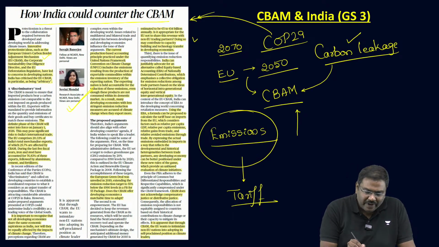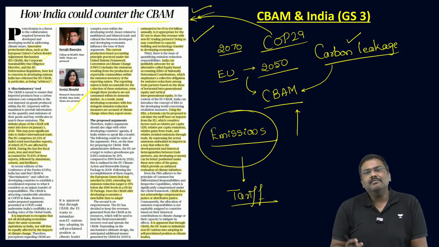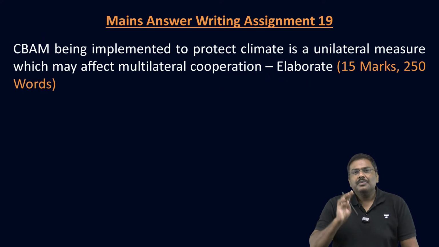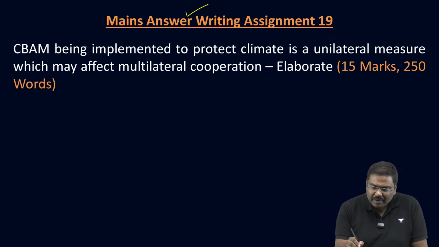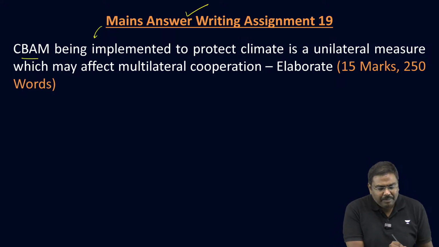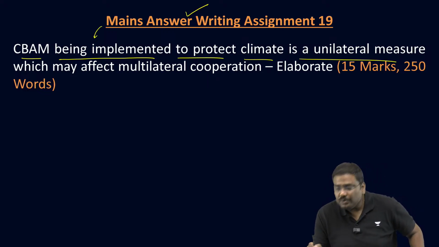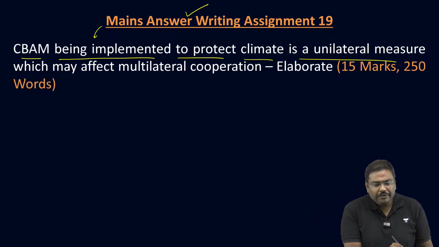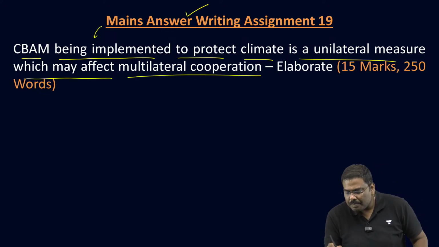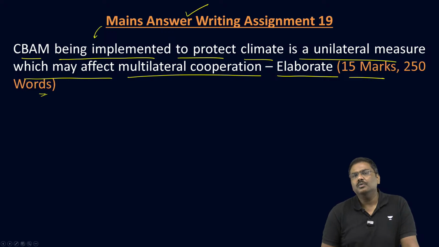So these are certain very important points regarding the article CBAM which are mentioned here. Now, based on this, I've given a mains answer writing practice. Please have a look at the question here. CBAM being implemented to protect climate is a unilateral measure which may affect multilateral cooperation. Elaborate in 15 marks for 250 words.